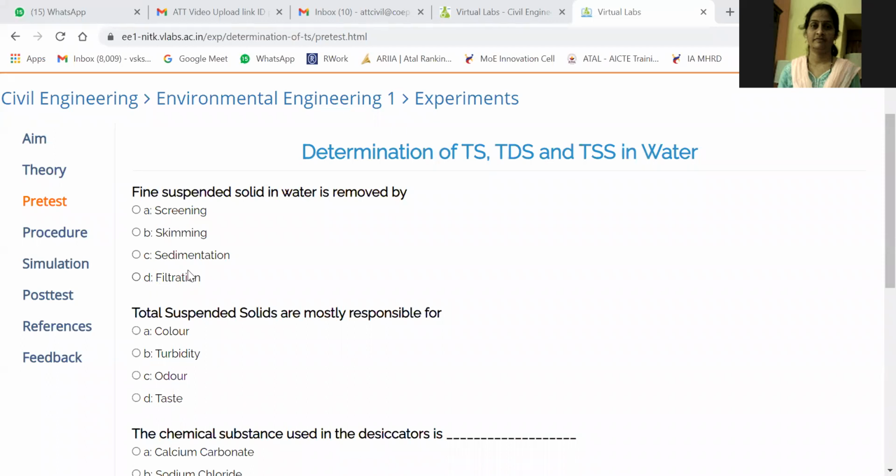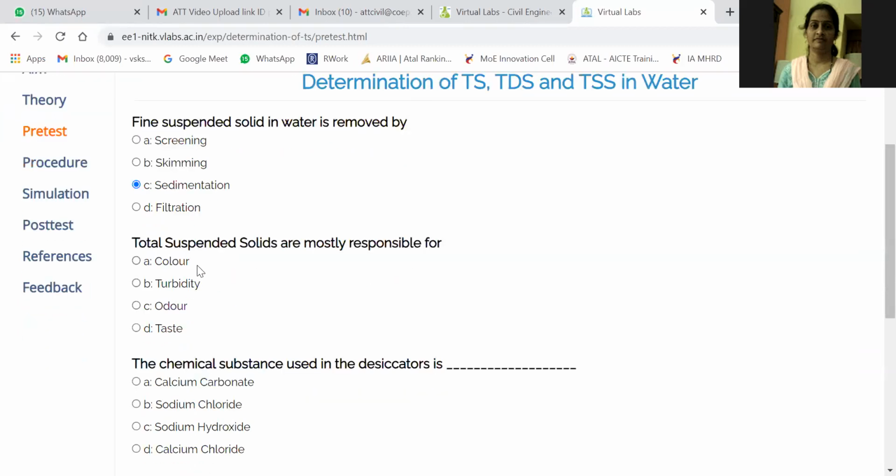Next, option C, sedimentation. Sayyad, answer C. Suraj, option C. Vaishnavi. Pragati. Yeah, thank you. Many of you have participated, and the correct answer I feel is option C. We will check the answer at the last. Okay, now the next question.